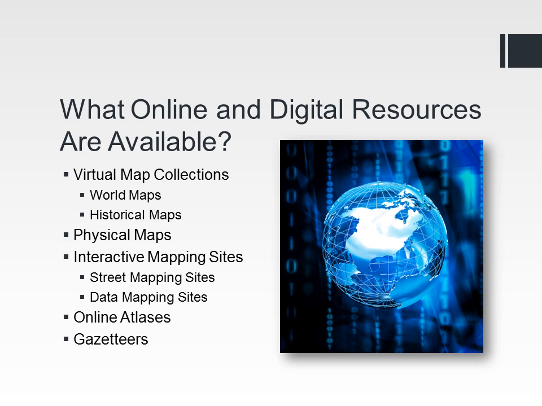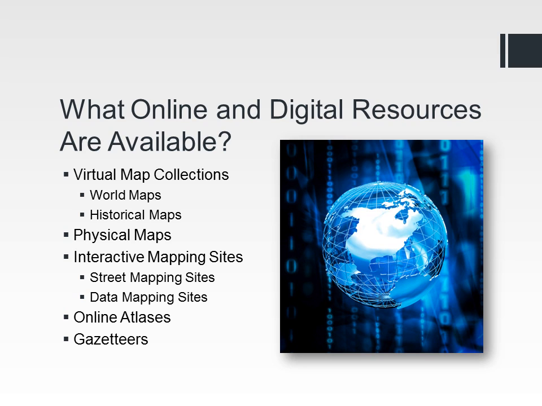There are virtual map collections, which include a wide range of maps and information, including world maps, such as those provided by the Central Intelligence Agency in the CIA World Factbook, and the National Geographic Map Machine. And there's also historical maps, which include those provided by the Library of Congress and your atlas. There are physical maps, including topographic, air and sea, and geological maps, including those provided by the U.S. Geological Survey.